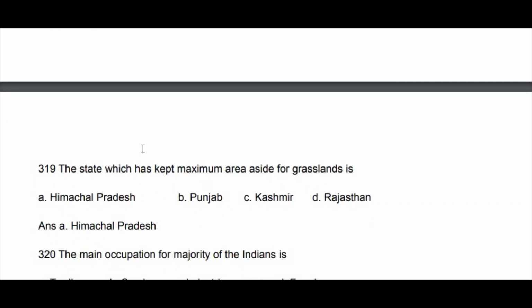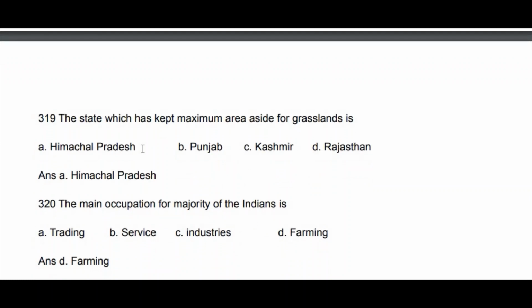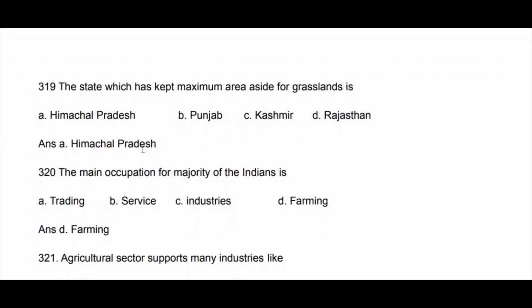The main occupation of the majority of the people of India: trading, service, industries, farming or agriculture. Yeah, farming is the main occupation.